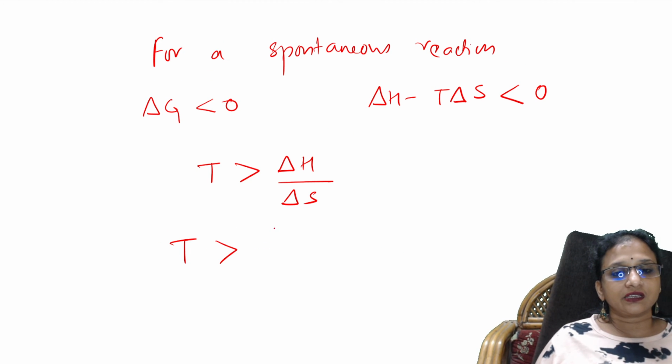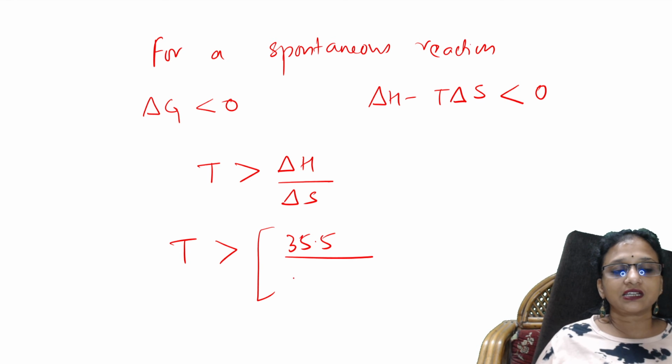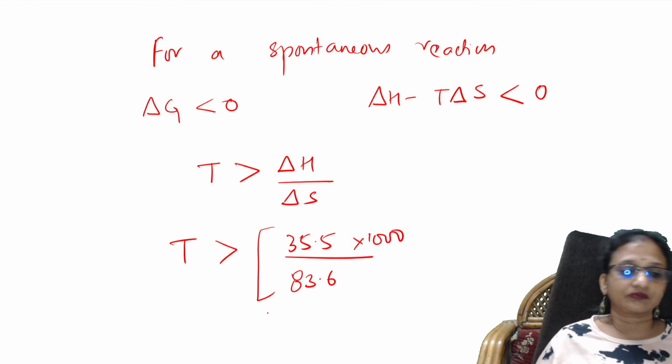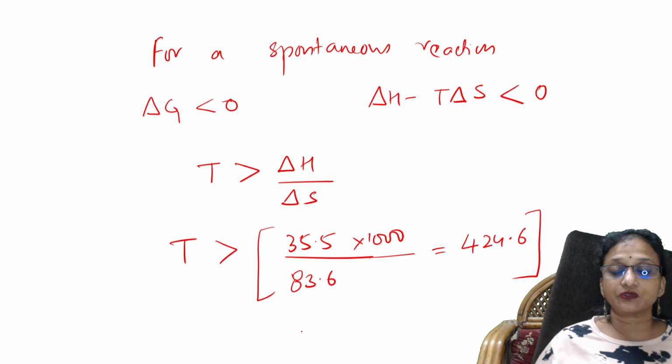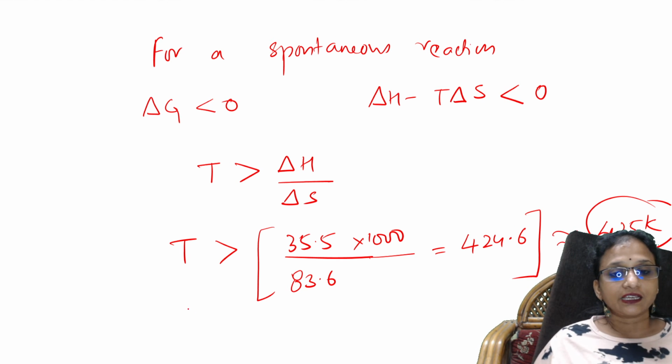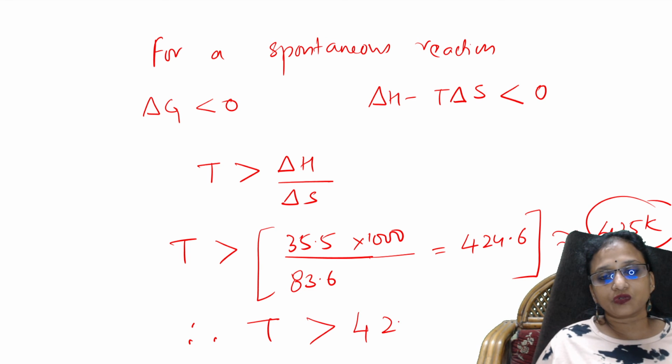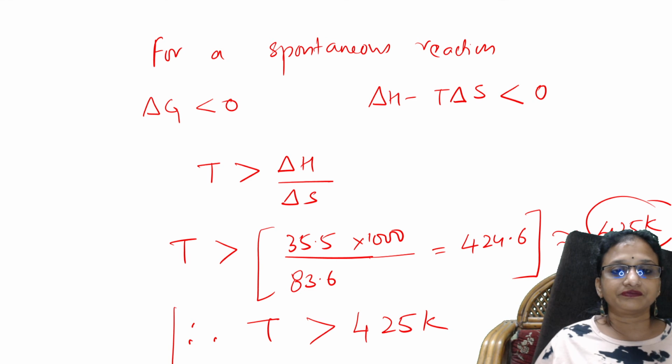T is greater than delta H, which is 35.5, divided by delta S, which is 83.6 into 1000. When I calculated, it came to around 424.6, so approximately 425 Kelvin. Therefore, the temperature is more than 425 Kelvin.